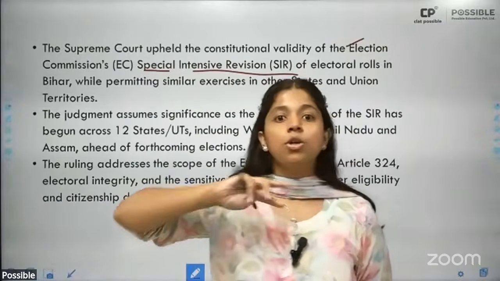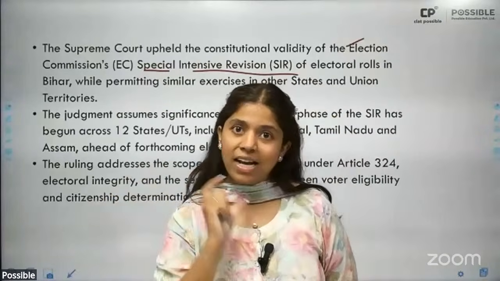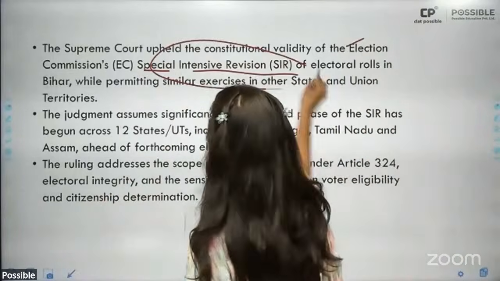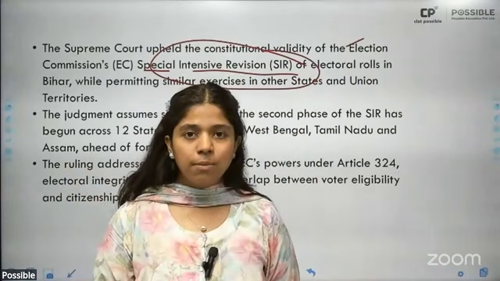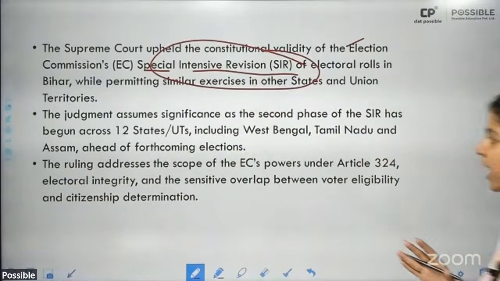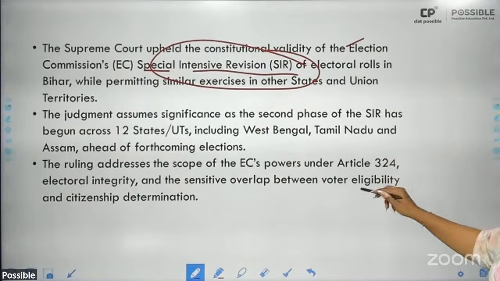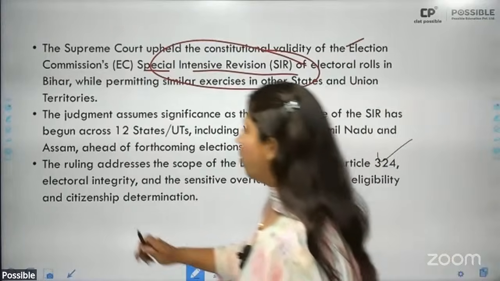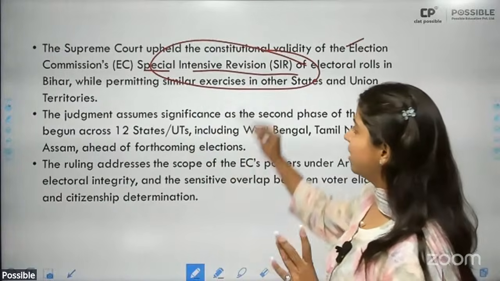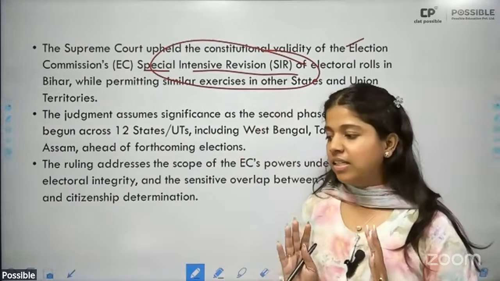So, if the direction, superintendence, and control is the work of the Election Commission of India, then naturally revising the electoral rolls is also the work of the Election Commission, and this is exactly what has been upheld by the Supreme Court. All right, the Supreme Court has said that the Election Commission has been empowered under Article 324 to undertake or provide for electoral integrity and can undertake similar exercises in other states, etc.